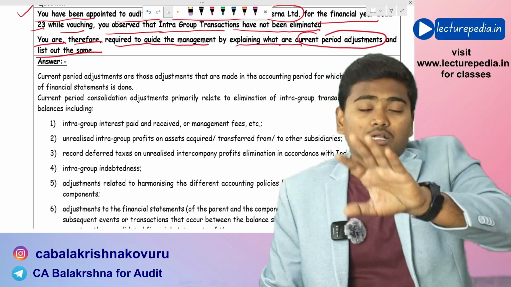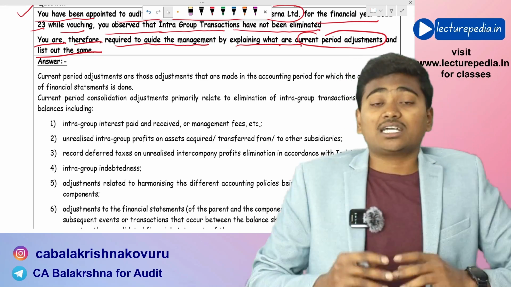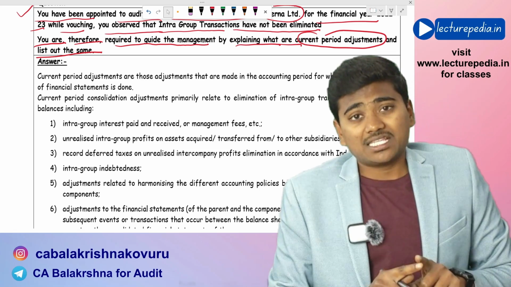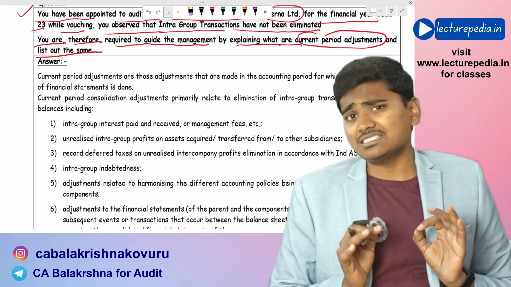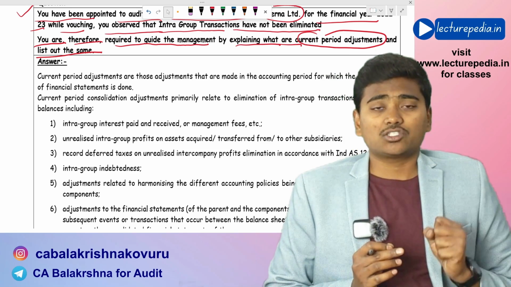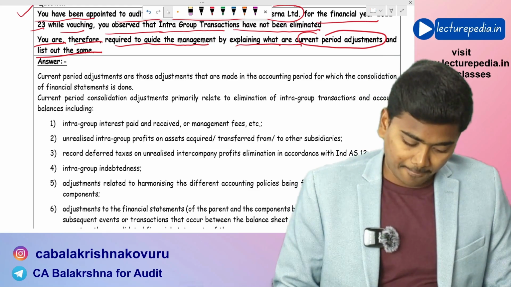You will make the permanent consolidation adjustments once, but the current period consolidation adjustments you will make each and every accounting year. That is the difference between the two.